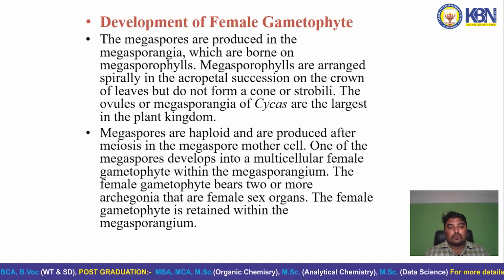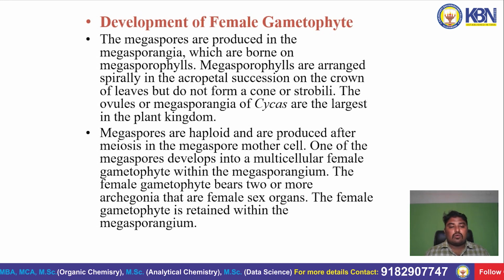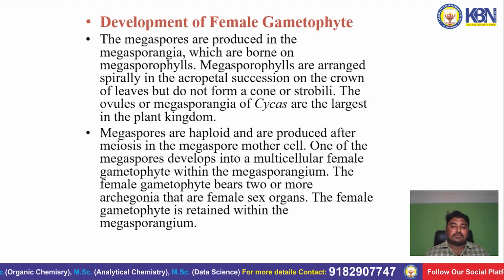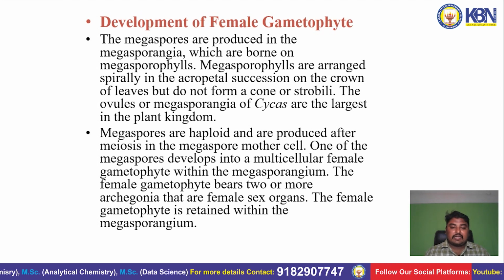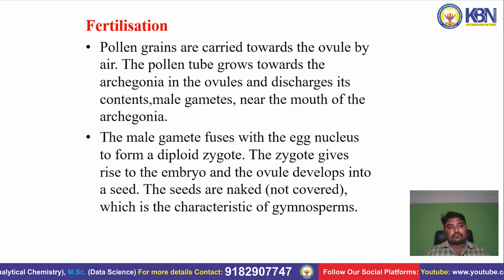One of the megaspores develops into the multicellular female gametophyte within the megasporangium. The female gametophyte bears two or more archegonia that are the female sex organs. The female gametophyte is retained within the megasporangium.